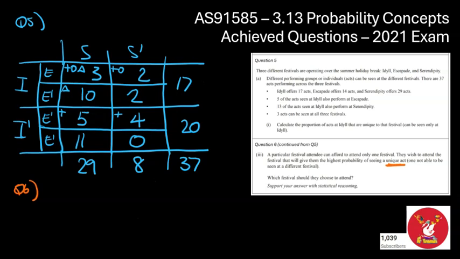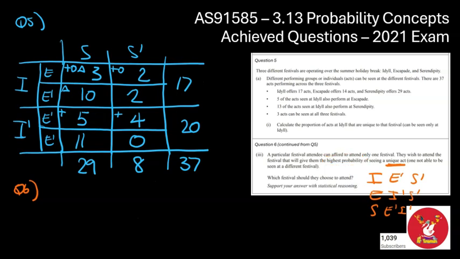So a unique act means an act that is only going to that festival. So for example, that would be I, but not E and not S. Or it could be E and not I and not S. Or it could be S, not E and not I. We've been specifically asked for the highest probability. So my goal for this question is I'm going to find the probability of each of these 3 events separately, and I'm then going to base my decision on which of them had the highest probability. So that's my end goal, what I'm aiming for this question.